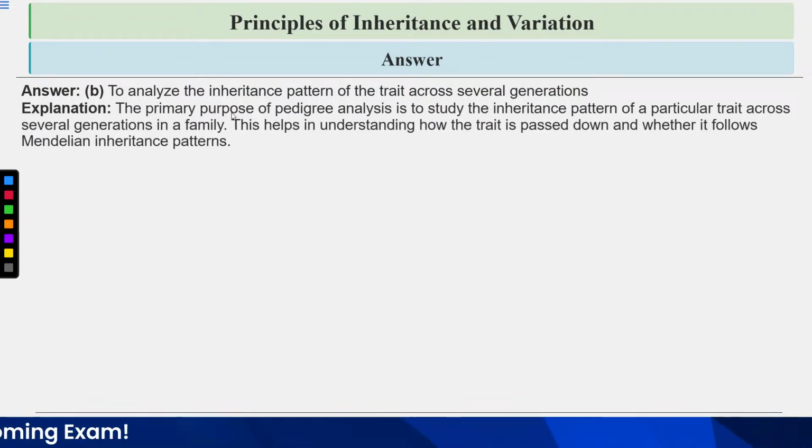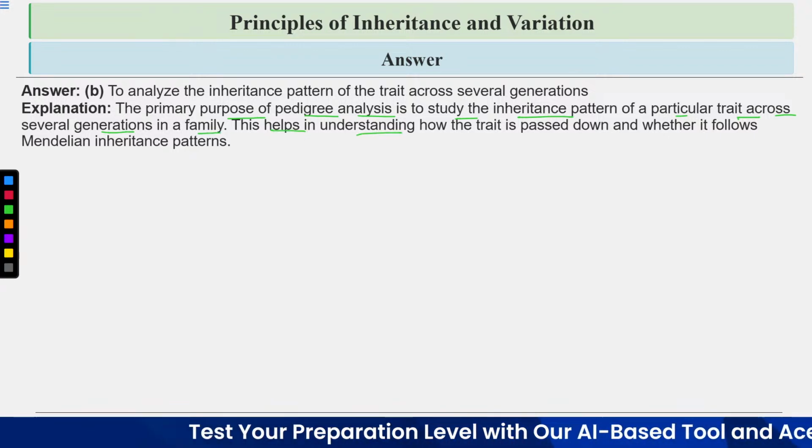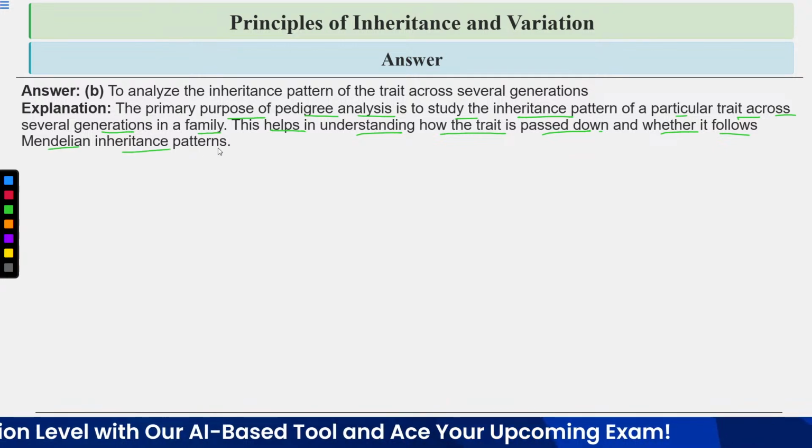Let's have a look at the explanation. The primary purpose of pedigree analysis is to study the inheritance pattern of a particular trait across several generations in the family. This helps in understanding how the trait is passed down and whether it follows Mendelian inheritance patterns.